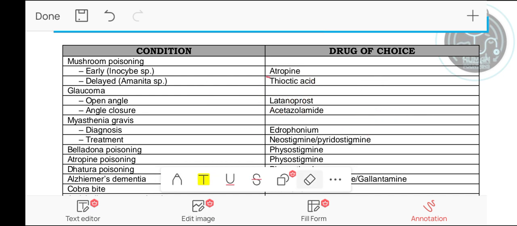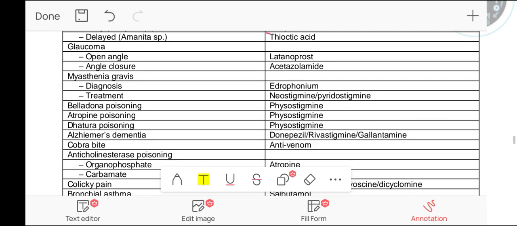Okay, for the diagnosis of myasthenia gravis and the differentiation of myasthenia gravis from the cholinergic crisis, the drug used is edrophonium, while for the treatment of myasthenia gravis, the drugs used are neostigmine and pyridostigmine, and also physostigmine and benzonium, which are carbamates. Next comes belladonna poisoning, Atropa belladonna poisoning.